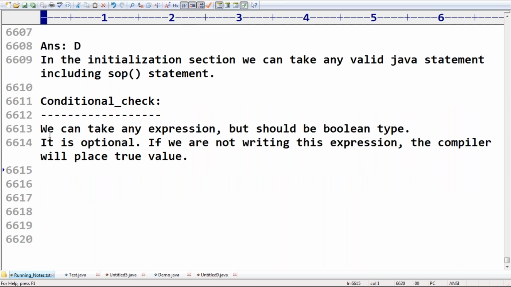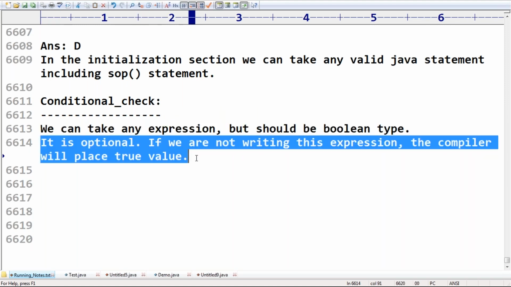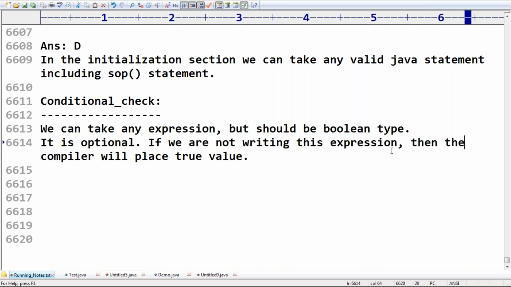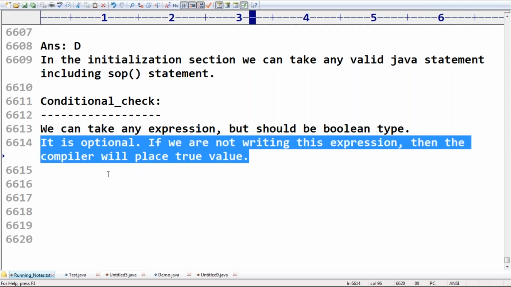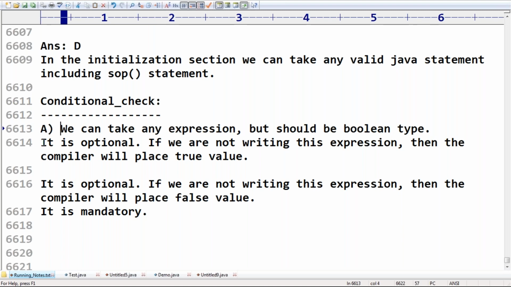So it is optional. If we are not writing this expression, then the compiler will place a true value. Now, just to trick you, suppose I say: if we are not writing anything, then the compiler will place a false value. Next, it is mandatory. Sir, I'm trying to keep all four options. Can you please tell which one is the correct option?